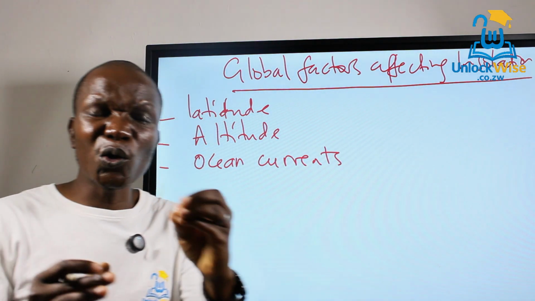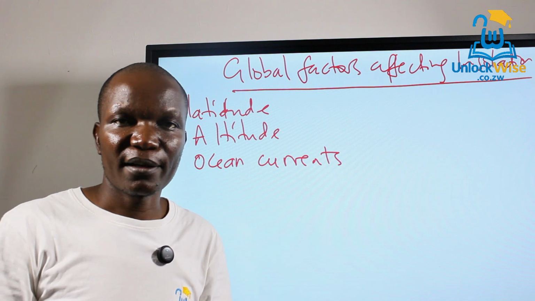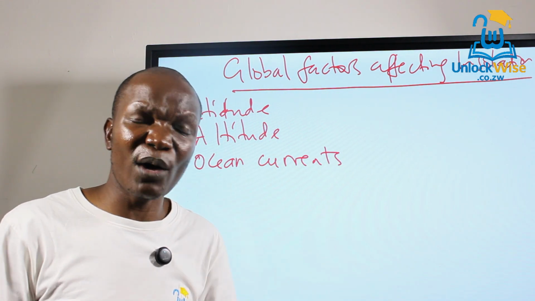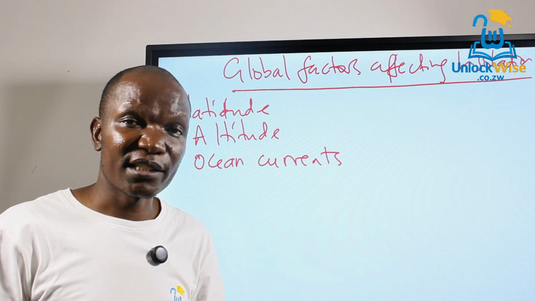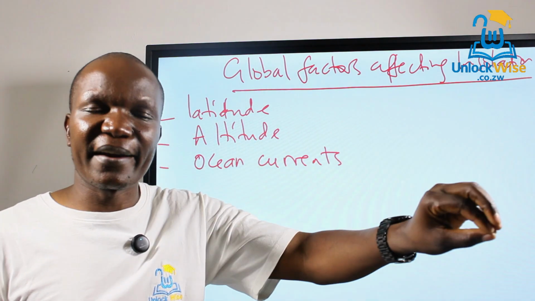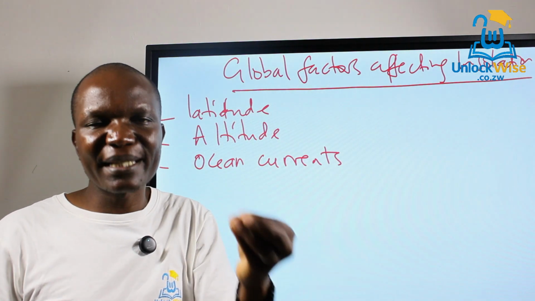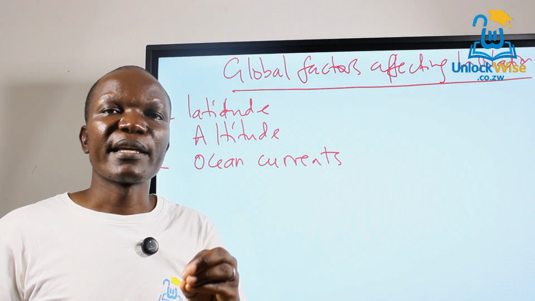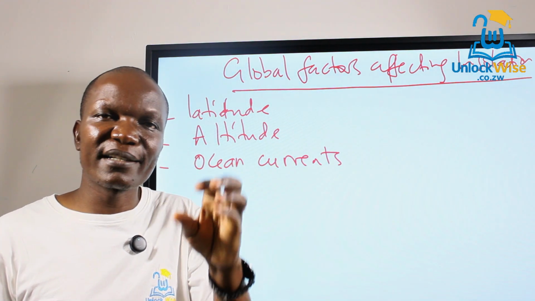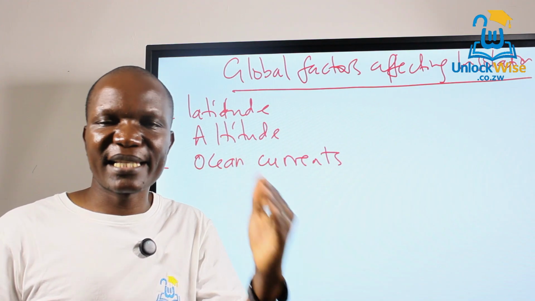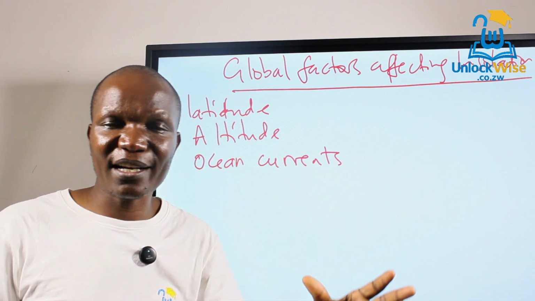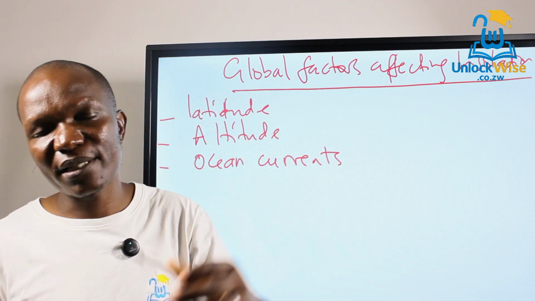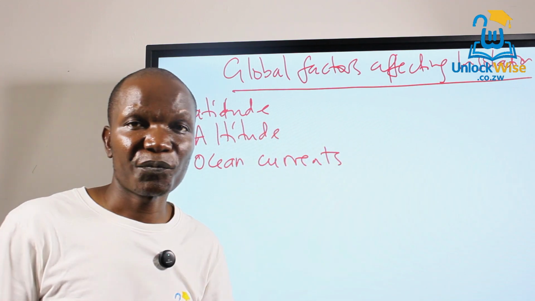For example, if you have a cold ocean current, like the Benguela current, which is a very cold current, and it flows towards a particular area, it reduces the temperature of that place. So ocean currents influence the temperature conditions of places to which they flow. If it's a cold ocean current, it brings lower temperatures. If it's a warm ocean current, it brings warmer temperatures.